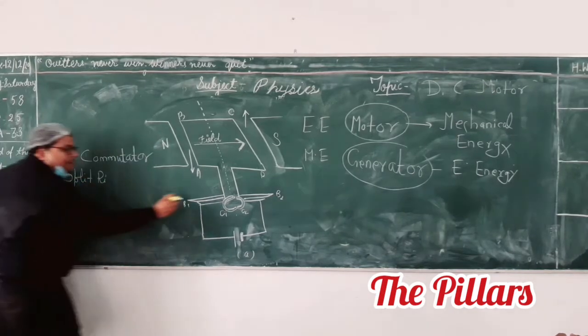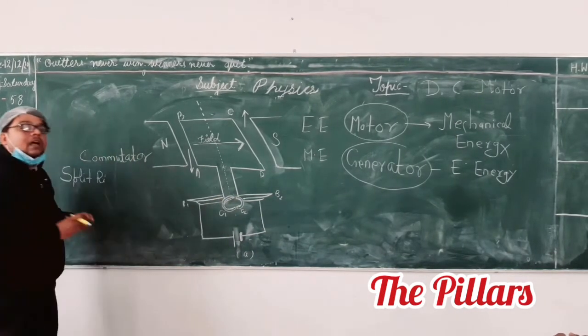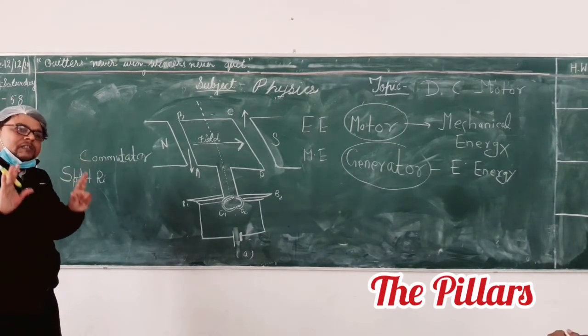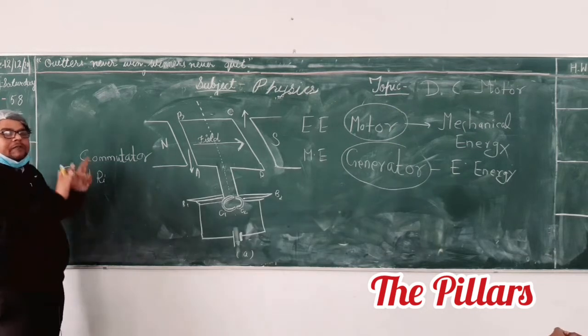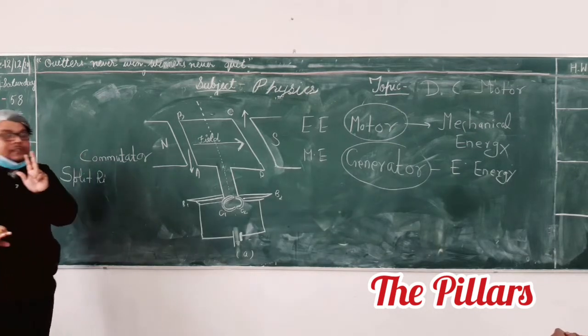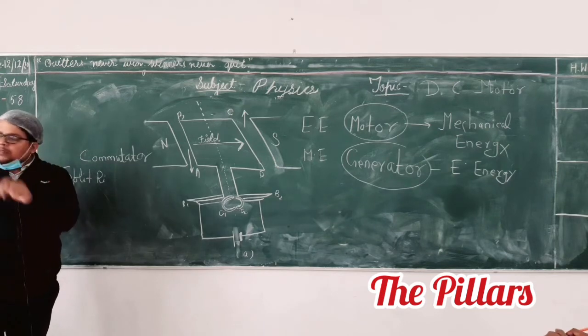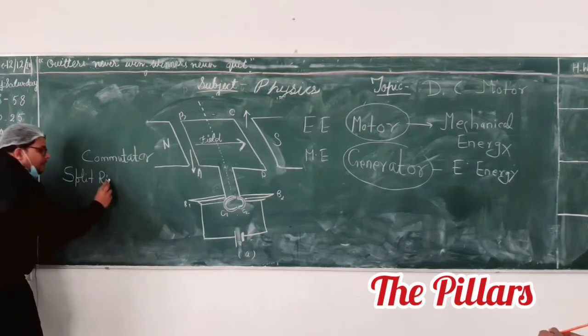Split ring, why is there a gap? To maintain the direction of current. Wait, I will tell all the things. First, you listen to me. I know you have studied, but please listen to me. Once I finish, you can ask your question then, if you have any confusion. A split ring we have.